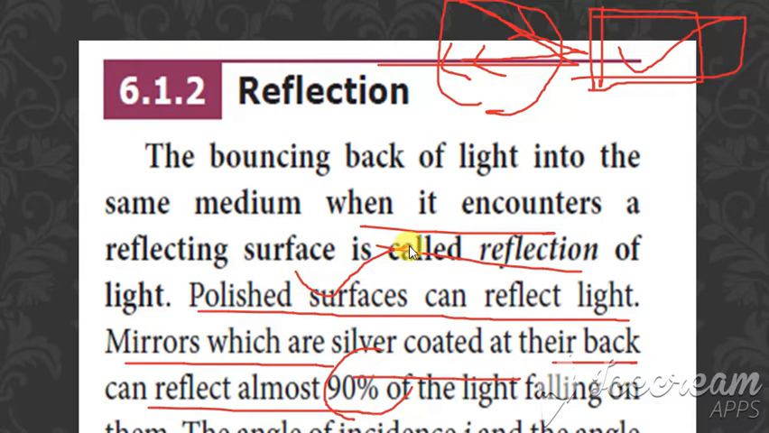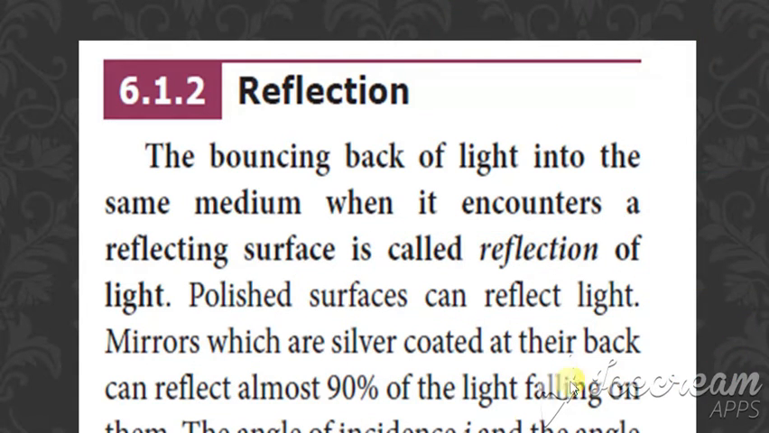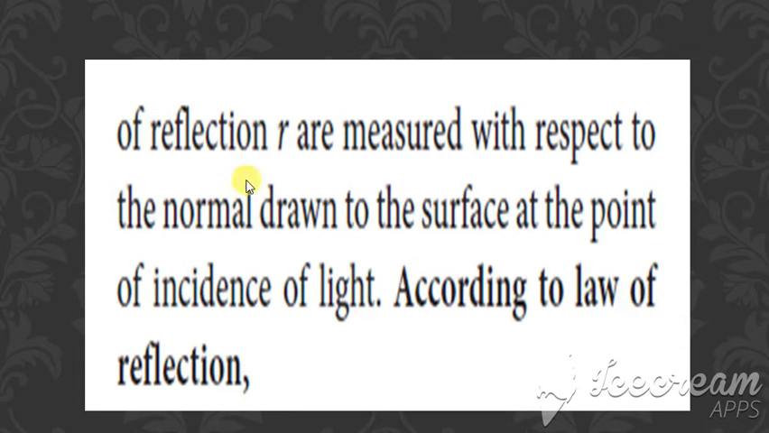So first, we said a polished surface will definitely reflect. Next, a mirror should be silver coated. So what will that silver coated mirror do? It reflects 90% of the light. Okay, now the angle of incidence. Here the angle at which the light is incident is called the angle of incidence. How it is reflected, that is called the angle of reflection. So that is denoted by the letter R. Angle of incidence is I and the angle of reflection is R.